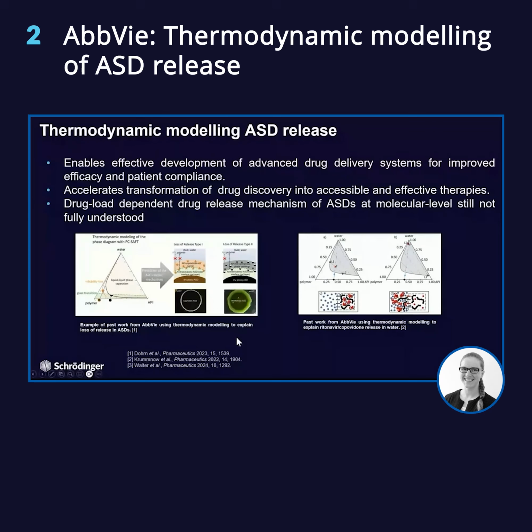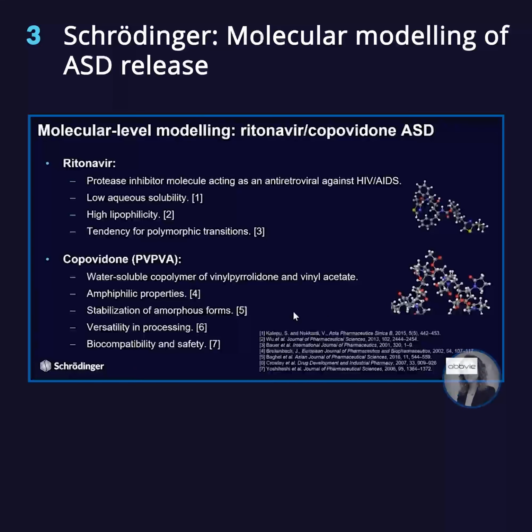But still, on the molecular level, the drug load-dependent release mechanism of the ASD is not fully understood yet. This is why we reached out to Schrödinger, and with Schrödinger we had very interesting findings in molecular simulation. The drug that we're studying is ritonavir. This is a drug used for treatment of HIV and is already marketed as an amorphous solid dispersion. It has low aqueous solubility, high lipophilicity, and a tendency for polymorphic transition, so it is the perfect candidate for amorphous solid dispersion. The second ingredient of our formulation is copovidone, a well-known polymer for amorphous solid dispersion.